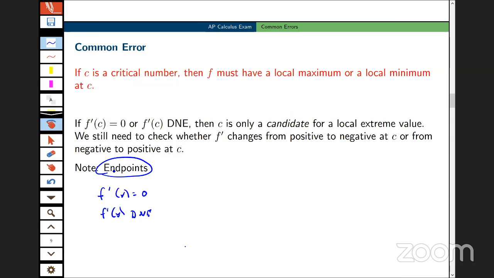Another issue here has to do with endpoints. Since we're talking about critical numbers, we might talk about where a function is increasing or decreasing. So for example, I often get this question, I'm just making this up, is it okay to write, for example, that a function is increasing on that interval 0 to 2 and decreasing on this interval 2 to infinity? In other words, can I include that 2 in both of those intervals? And the answer is yes, you can.